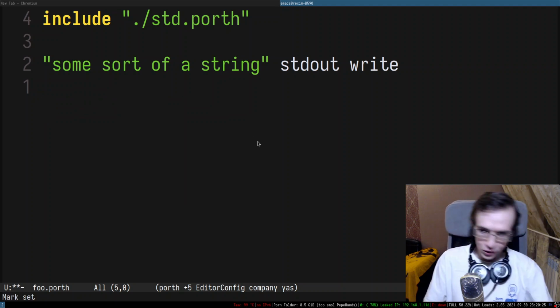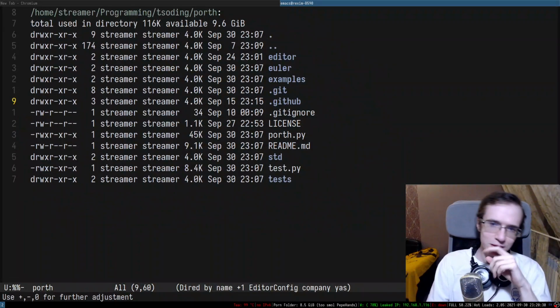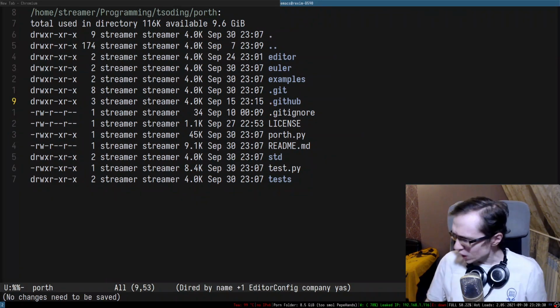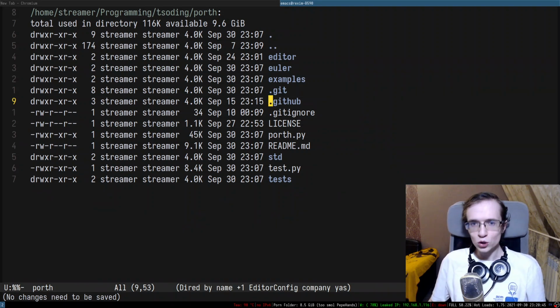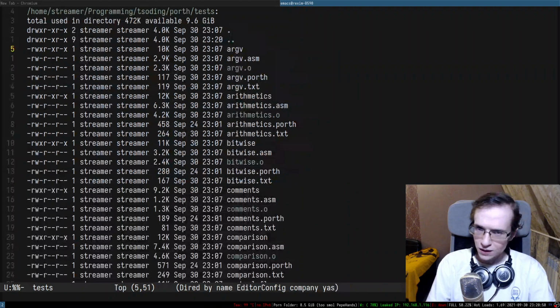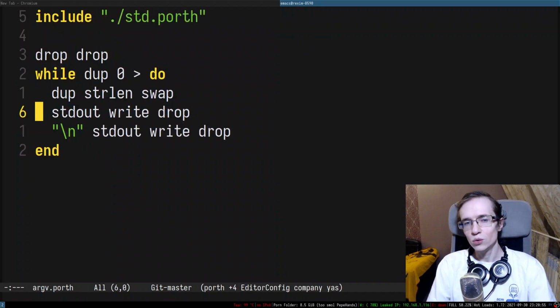So let's go ahead and start developing this entire thing. We're going to implement something super simple. There is one problem with this approach: we recently added support for command line arguments, and the way we implemented them is that we pushed all of them on the stack. If you take a look at the example that demonstrates how to use command line arguments, we just keep popping them out of the stack.